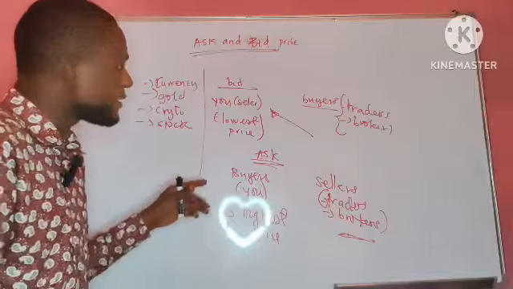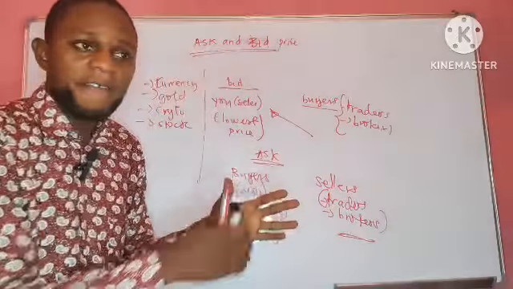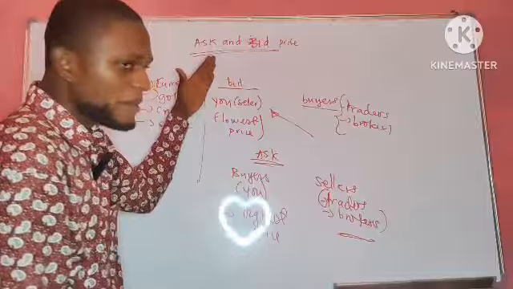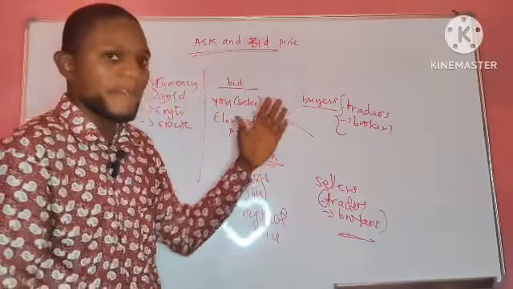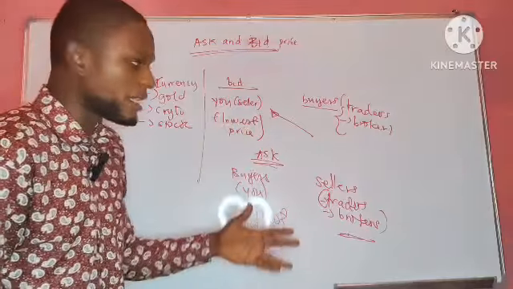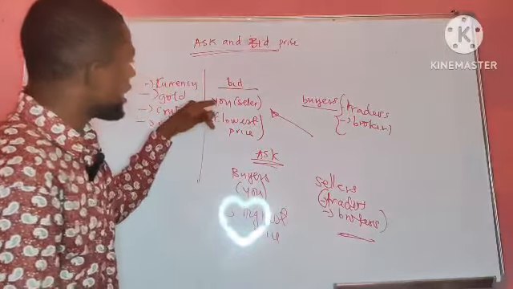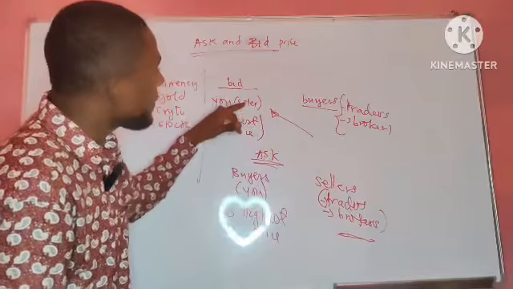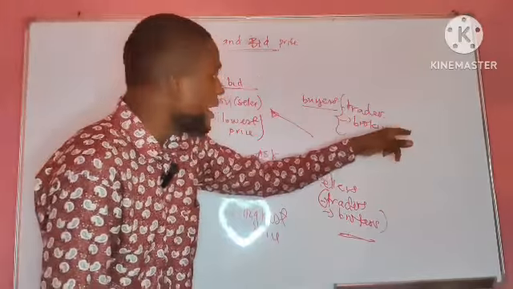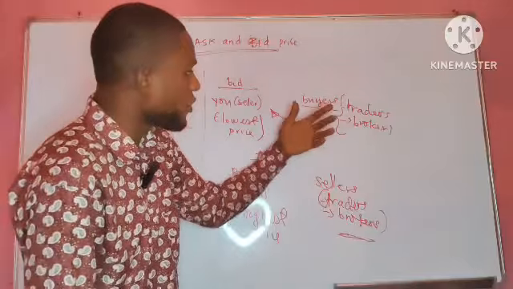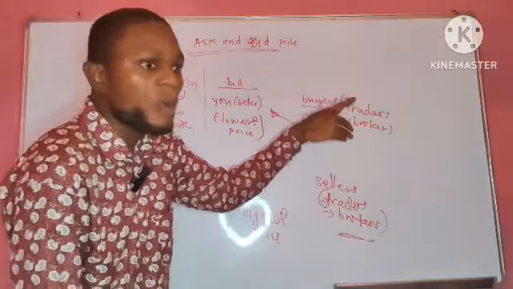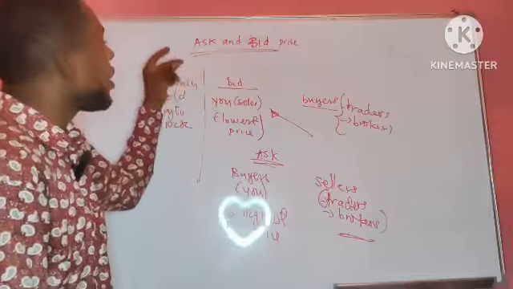So as I said, the bid price and the ask price are very, very simple. The way buyers and sellers find it is a bit different, but they are just the opposite. For the bid price, it is the price at which you are willing to sell that particular asset to a willing buyer. And meanwhile, for a buyer, and buyers can be traders or brokers, it is the highest price at which he or she is willing to buy.